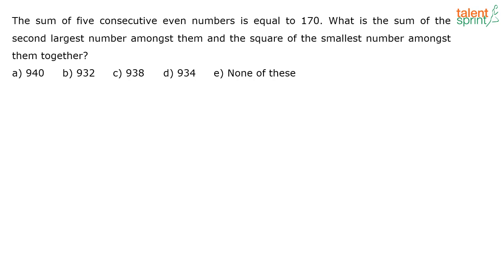Next question is there on your screen. The sum of 5 consecutive even numbers is equal to 170. What is the sum of the second largest number among them and the square of the smallest number amongst them together? So again, you just have to form the equation here and solve it and find out the smallest number and the second largest number in the group, and then find the answer.